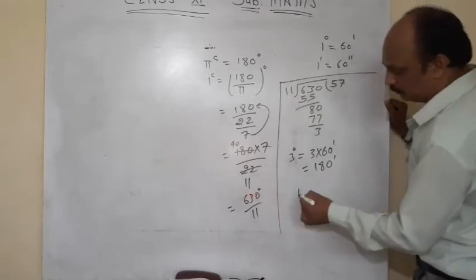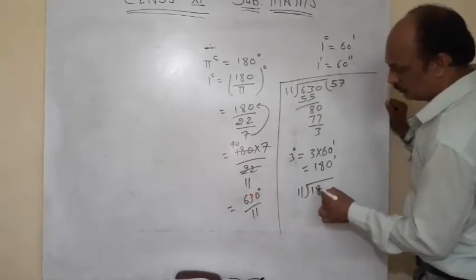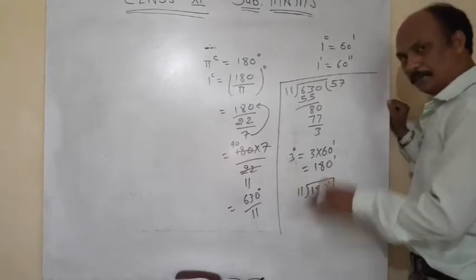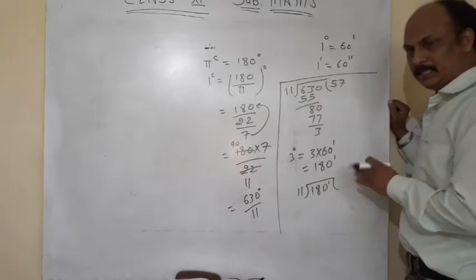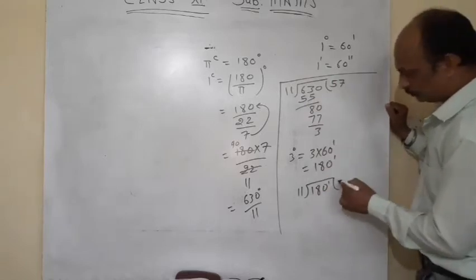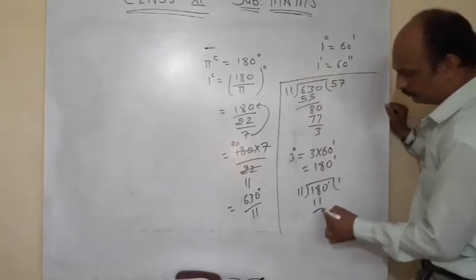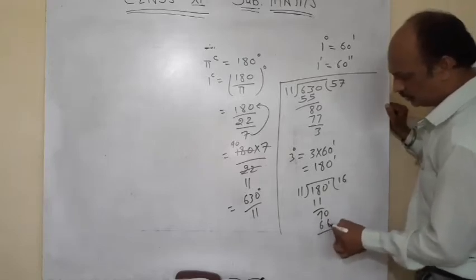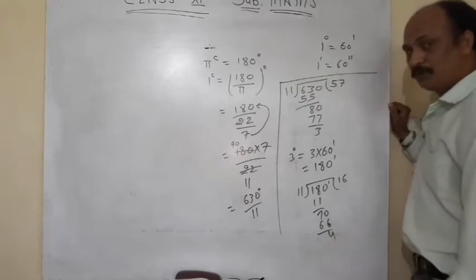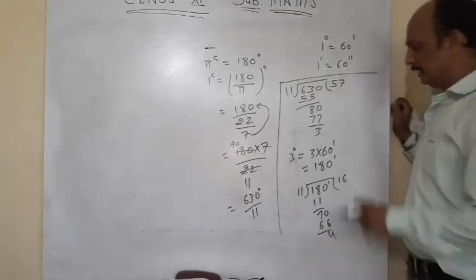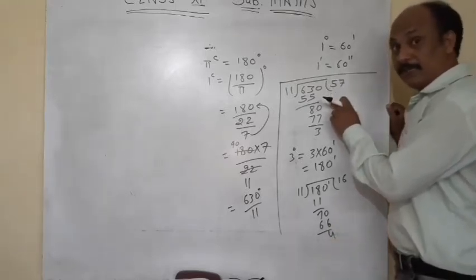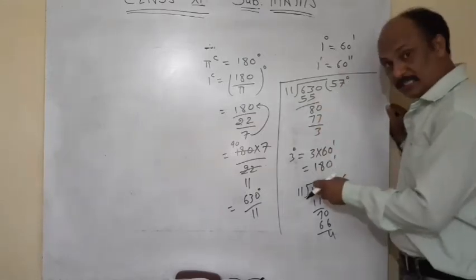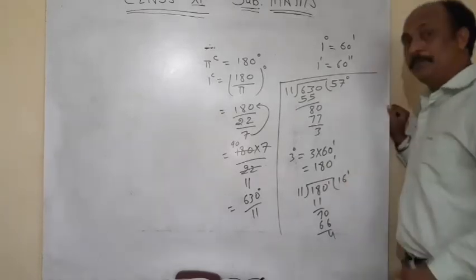Now, 180 minutes divided by 11. Same process as this. It is 1 time 11, 6 times 66, and the remainder is 4. Is that clear? This division is in degree form, this division is in minute form.